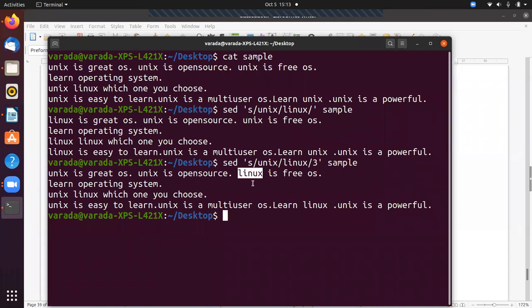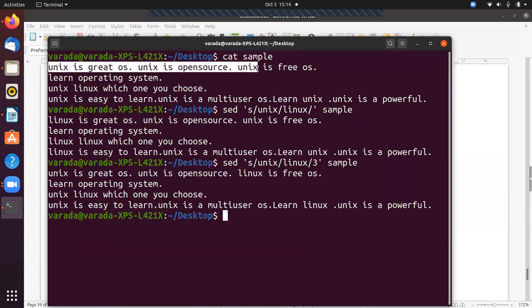Okay, so for example, I want to replace all the occurrences of a pattern in a line. I want to replace all the Unix occurrences. That means in these three times that Unix occurred, all three times I want to change to Linux. Then how?